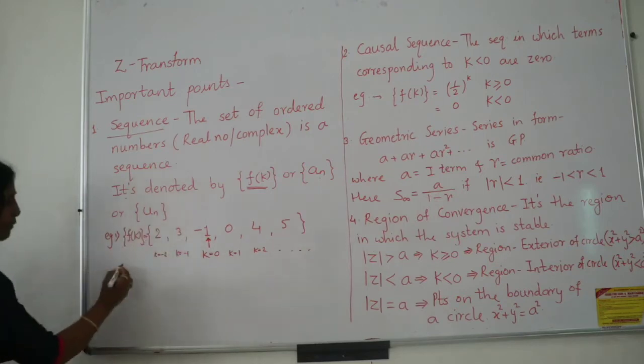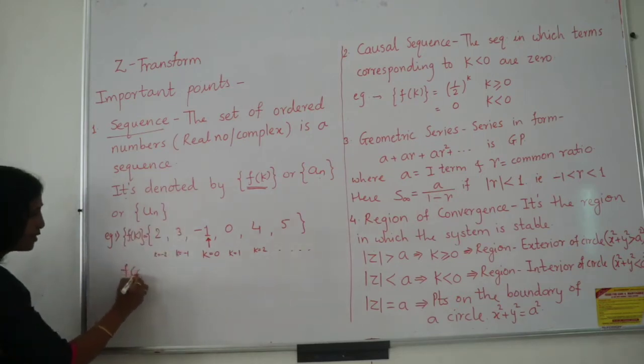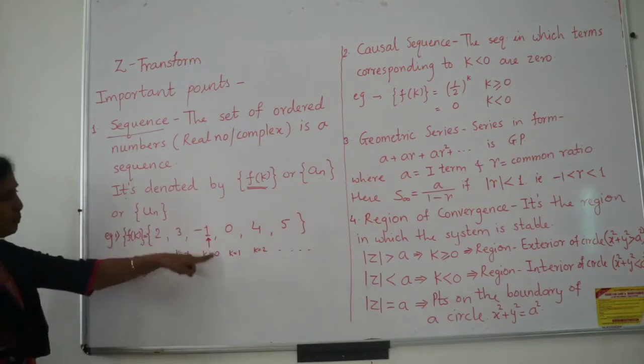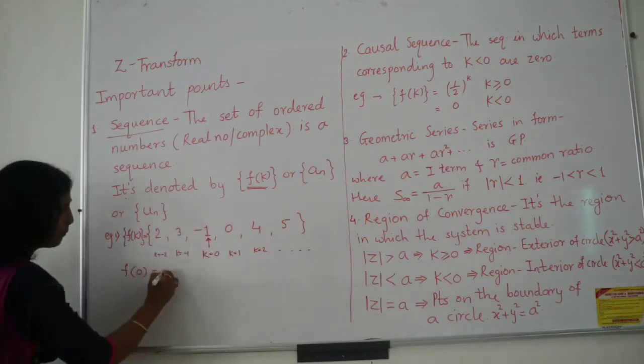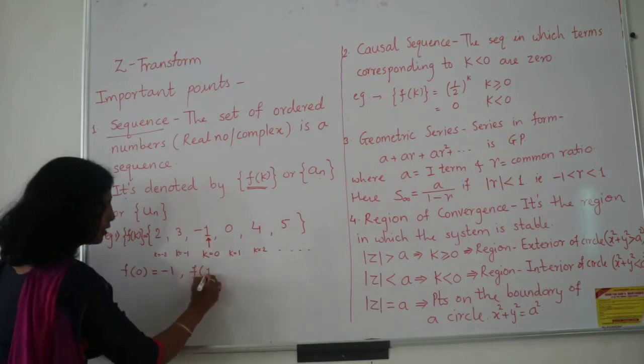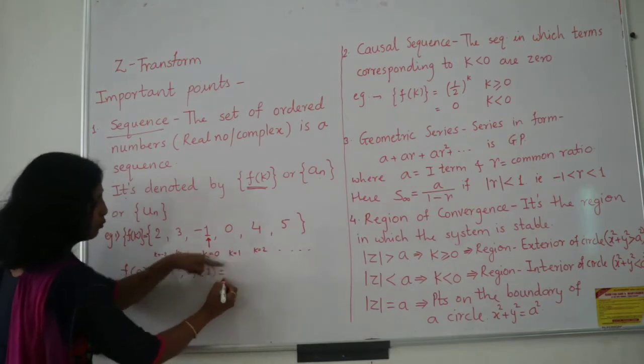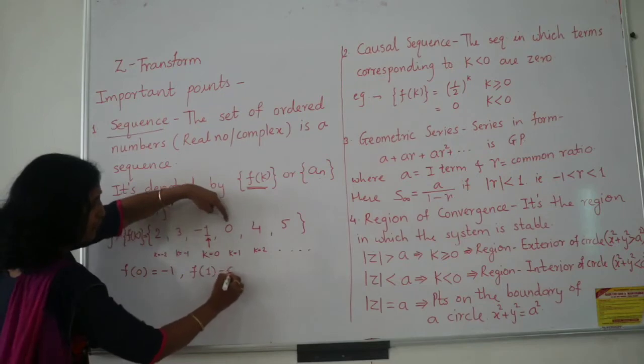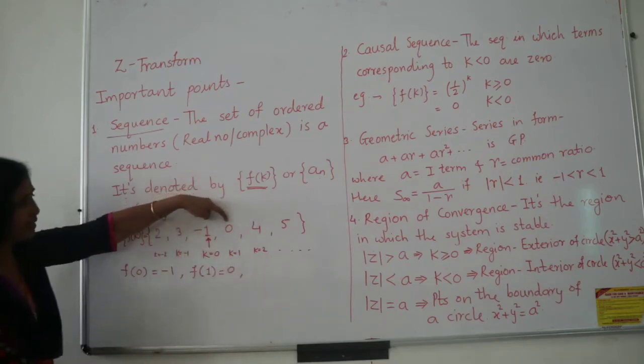So how will we define this one? Here f of 0, the 0th position, is given by -1. Similarly, we can say f of 1 is equal to, what is k is equal to 1? So f of 1, what is the value of this sequence here? It is 0.